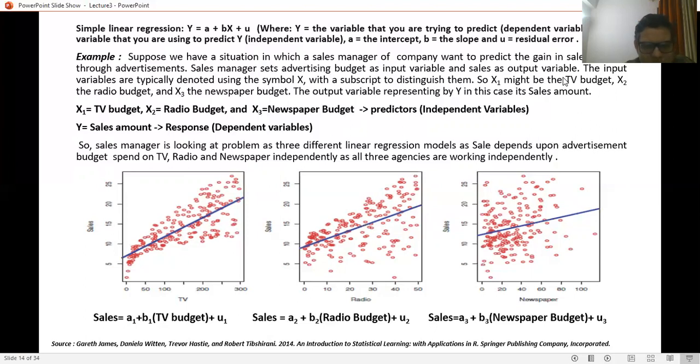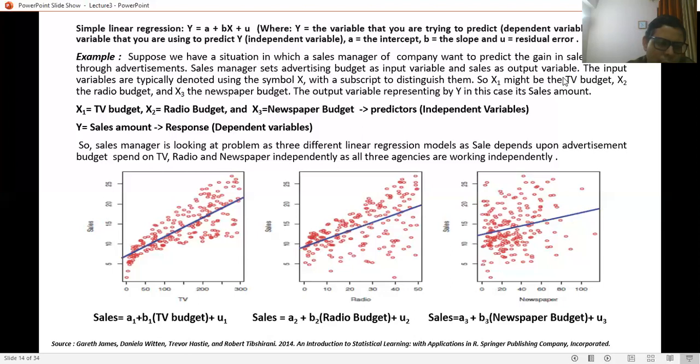The second model is about the radio budget, and the third model is about the newspaper budget. When three different regression lines are drawn between the data points representing the sales, the sales amount increases with advertisement on TV, with advertisement on radio, and with advertisement in newspaper.